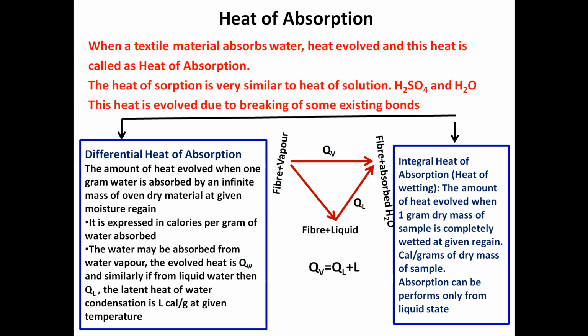So this is also expressed similarly in calories per gram of dry mass. In case of differential heat of absorption, we express it as calories per gram of water. Now here we mention it as calories per gram of dry mass of sample. So the denominator in differential heat of absorption is gram of water. Here the denominator is gram of dry mass of sample. Absorption can be performed only from liquid state. This is the restriction or limitation of integral heat of absorption.